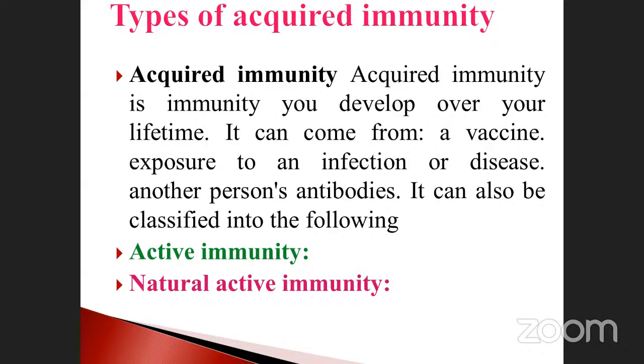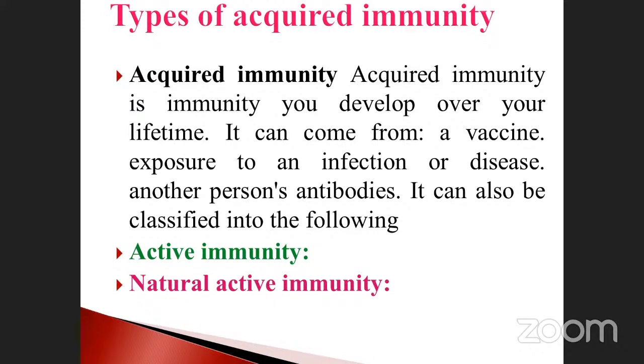They obtain the antibodies. It can also be classified as follows. The acquired immunity is further divided into two types: active immunity and passive immunity. So these are the two types that have been reported.